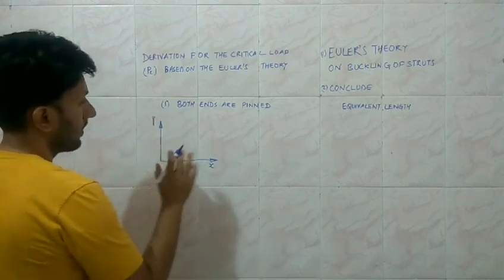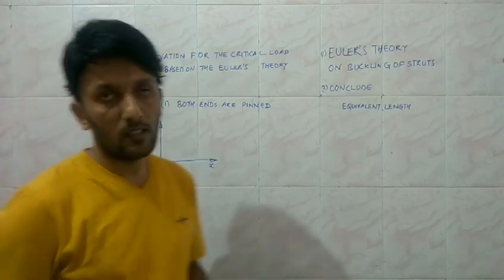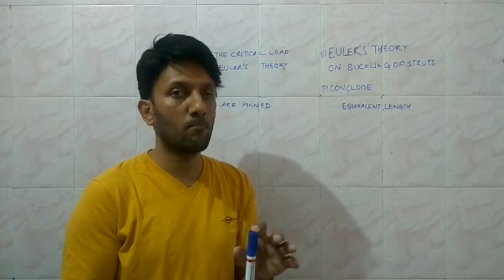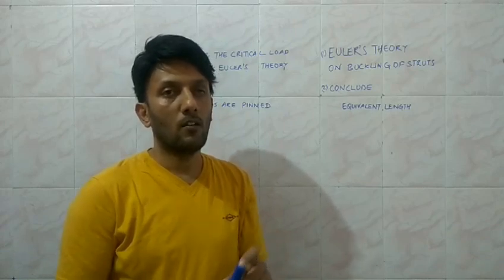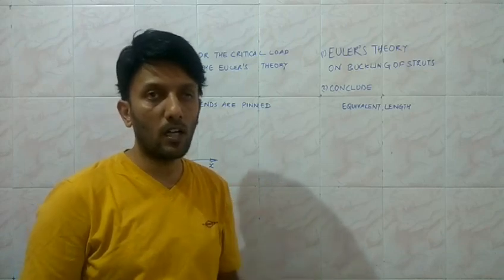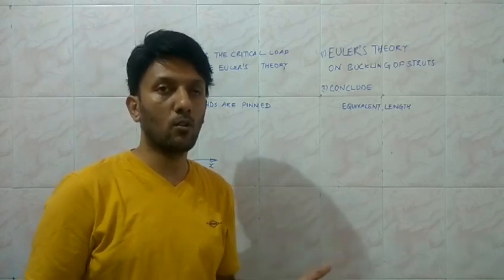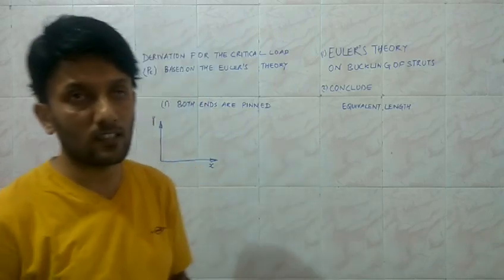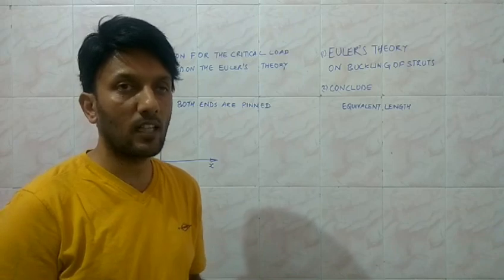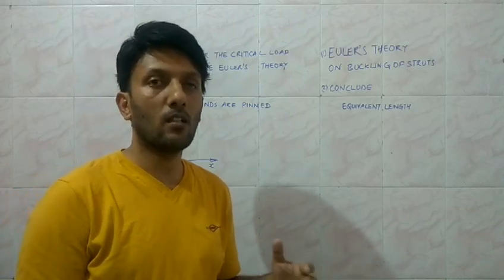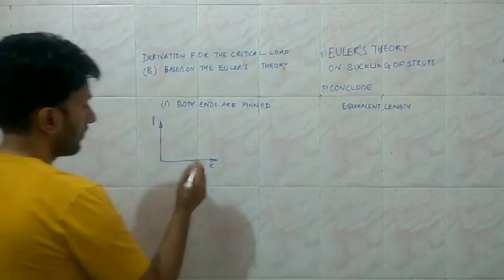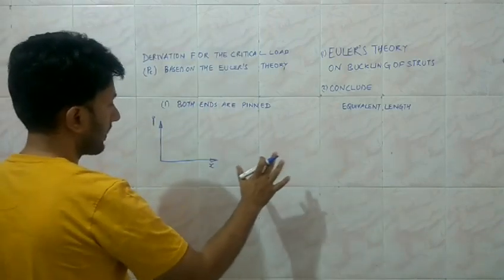Usually, columns are oriented in the vertical direction, but in order to have consistency with the positive slopes, and since we have already considered the deflection along the y-axis, we are going to orient the column in the horizontal direction.